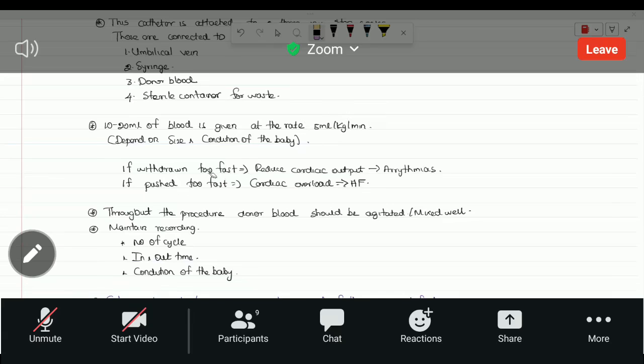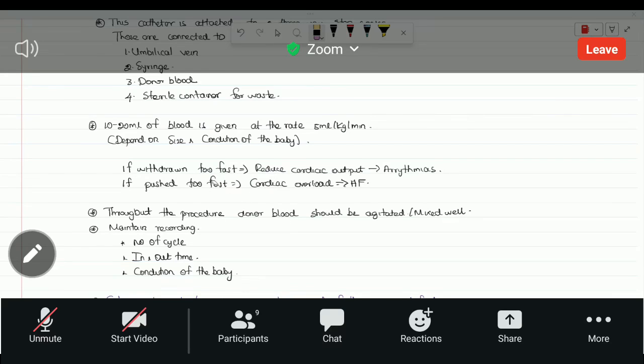Why is this exact rate required? Because withdrawing too fast or pushing the blood into the baby too fast can lead to a lot of complications. If you push too much blood into the baby's circulation, the heart is immature and can't compensate, which can lead to heart failure due to volume overload. But if we withdraw too much blood from the circulation, that can lead to arrhythmias. Those are 2 common complications due to doing the procedure too fast.